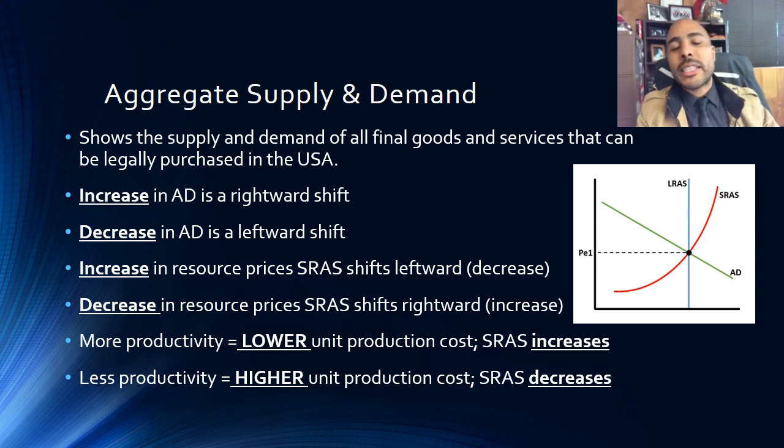Generally, if the SRAS ever moves to the right, the price level is going to drop. If the SRAS ever moves to the left, the price level is going to increase. The opposite is true for aggregate demand. If the aggregate demand ever moves to the right, the price level will increase. But if the aggregate demand ever moves to the left, the price level will decrease. Okay? Please study this model of aggregate supply and demand. There will be a few questions on the test about it.